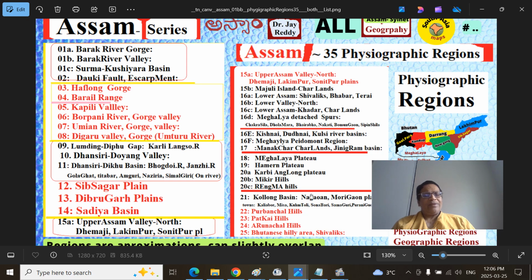What is this PL? I forgot. Dhemaji, Lakhimpur, Upper Assam Valley North. Upper Assam Valley North, Dhemaji, so I put the same thing. 15 is the Majuli Island, Charland, and 16A is Lower Assam, Shivaliks, Babar, and Tarai. We'll stop there and Lower Assam Valley like.